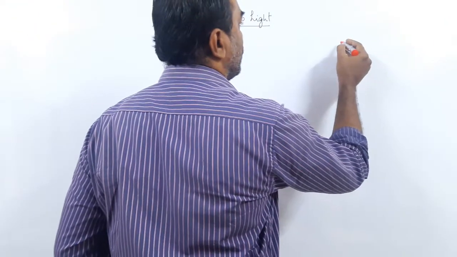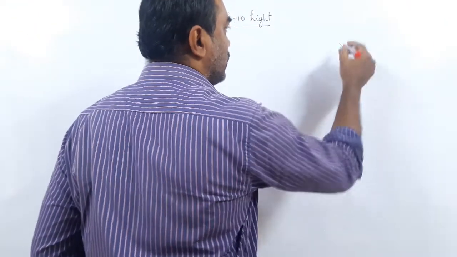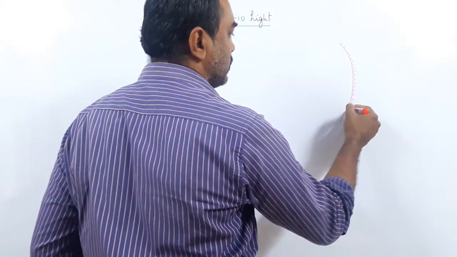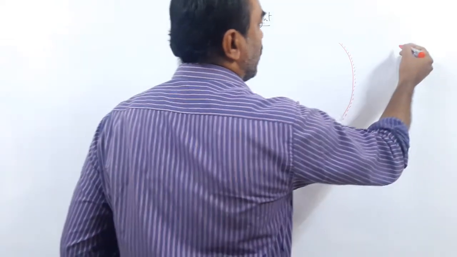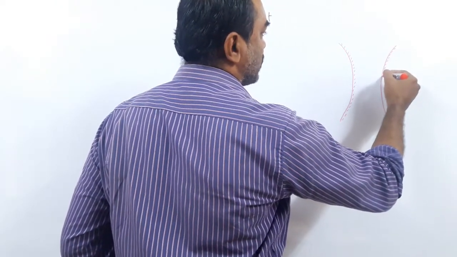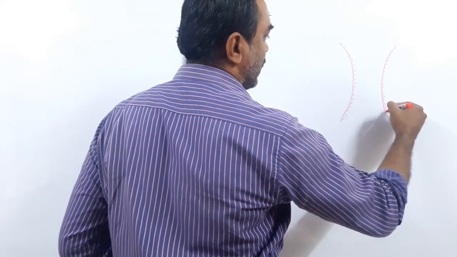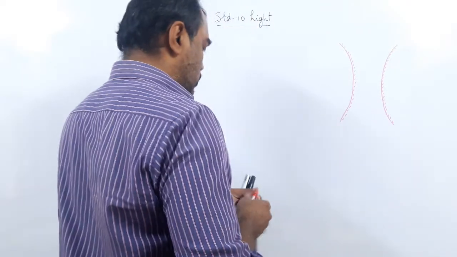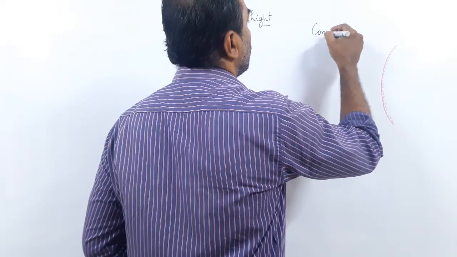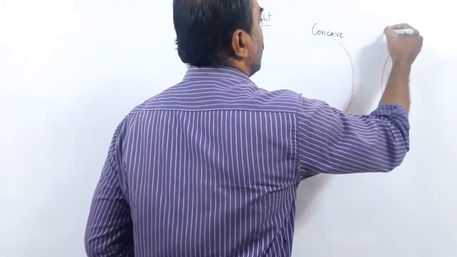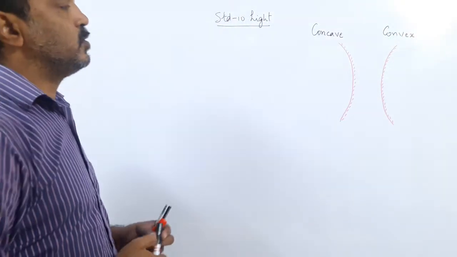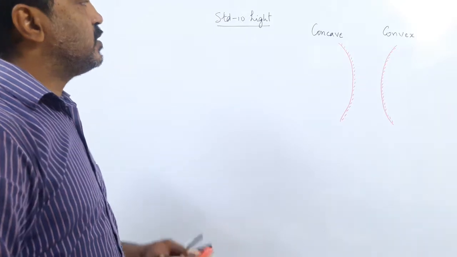Let me note down the definitions which we had gone through. If you remember, we had a concave mirror whose reflecting surface is on the inner side. This is the reflecting surface. And we have a convex mirror whose reflecting surface is on the outer side. These two mirrors are spherical mirrors. In yesterday's lecture, what did we see?